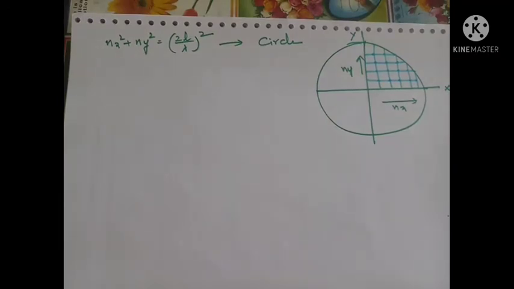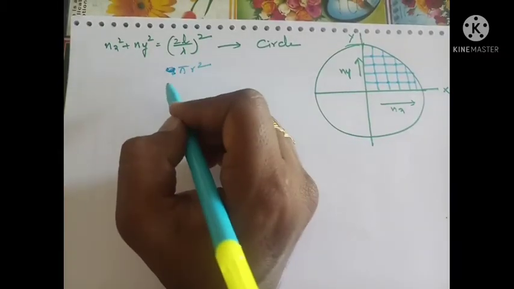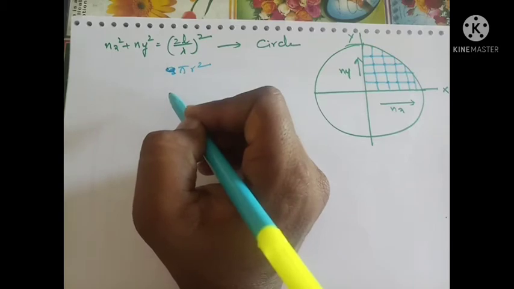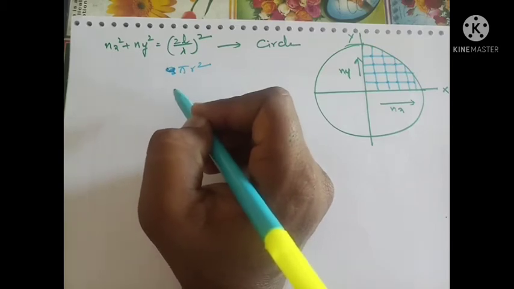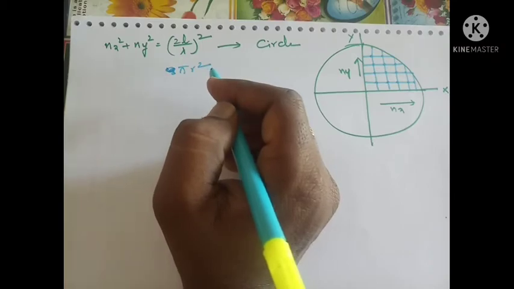Hence the number of squares in it is equal to one-fourth the area of the quadrant. We know that the area of the circle can be written as pi r square. Hence the number of squares in it is equal to one-fourth the area of the quadrant.